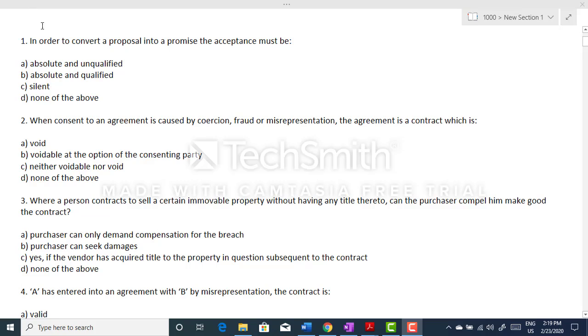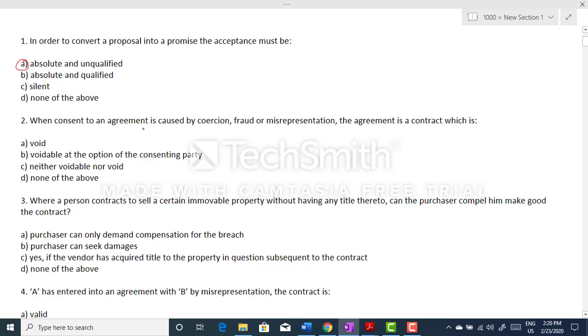The first question is, in order to convert a proposal into a promise, the acceptance must be. We have four options, and the correct option is option A, that is absolute and unqualified. Let's look to second question.